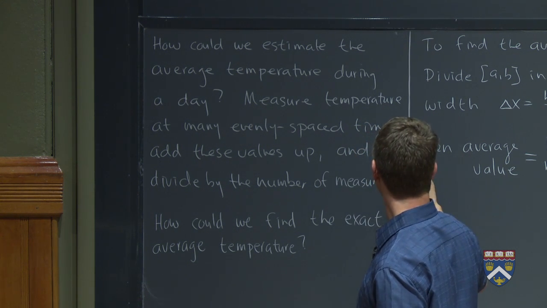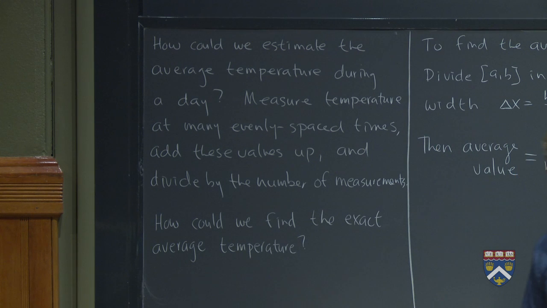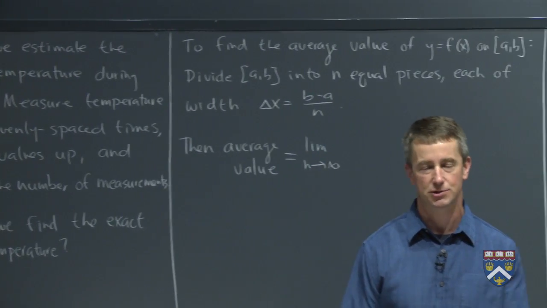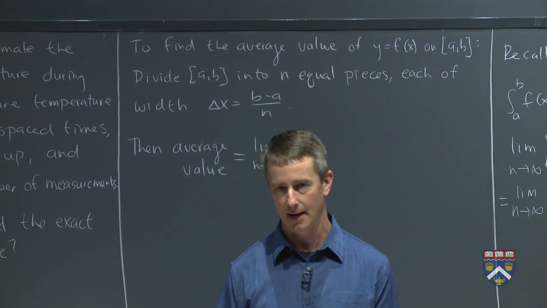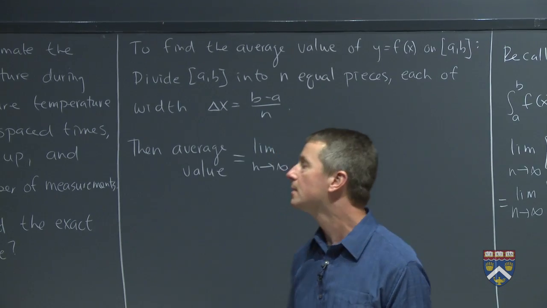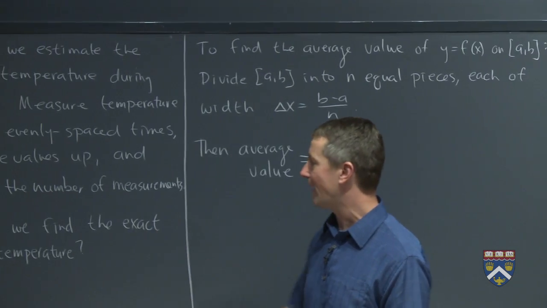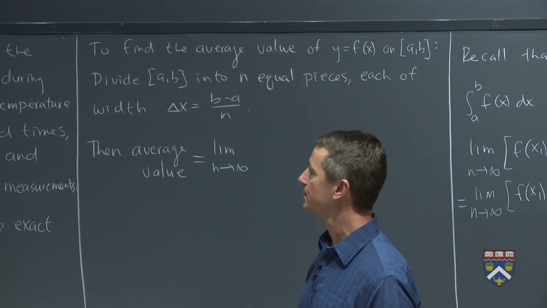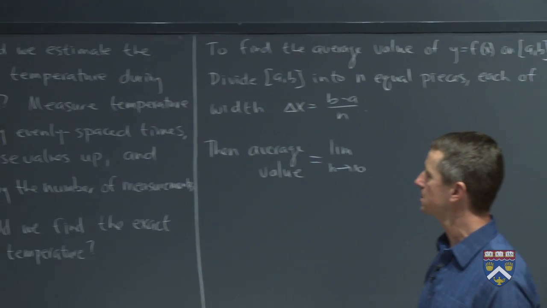But now that will just be an estimate, right? Because you won't have actually measured the temperature at every moment along the way. Who knows? Maybe between 2 o'clock and 3 o'clock when you measured the temperature, there was some sudden thunderstorm and the temperature dropped a lot, and you missed all of that data because you didn't measure it often enough. So how could we find the exact average temperature? What would you do to make that happen? Take a second and think about that.